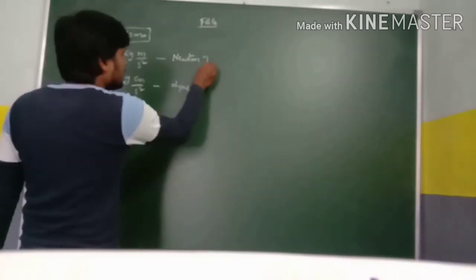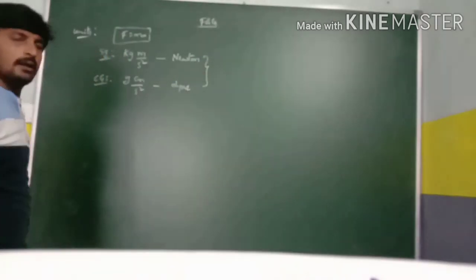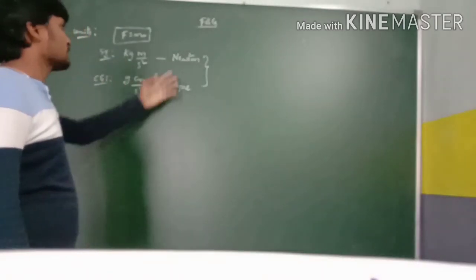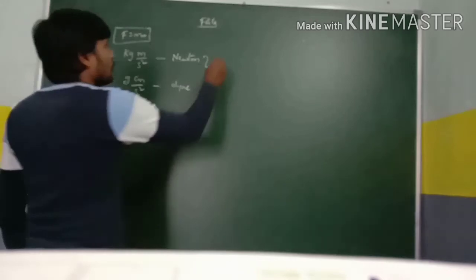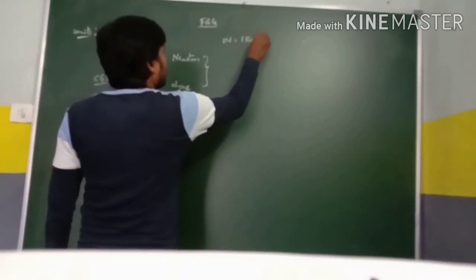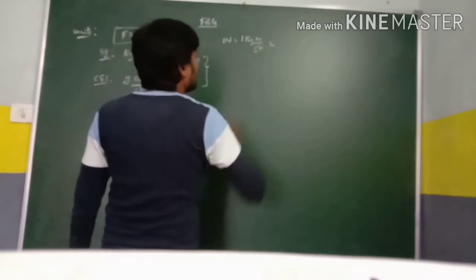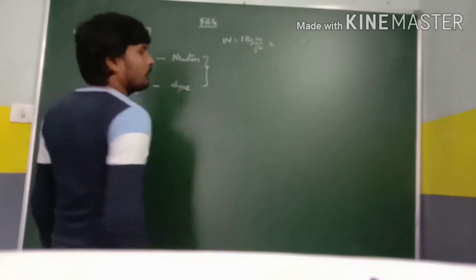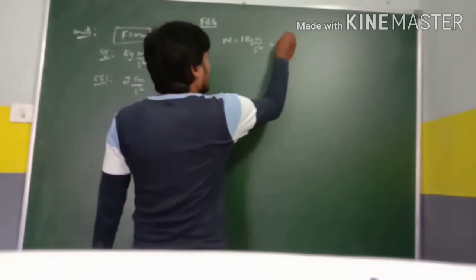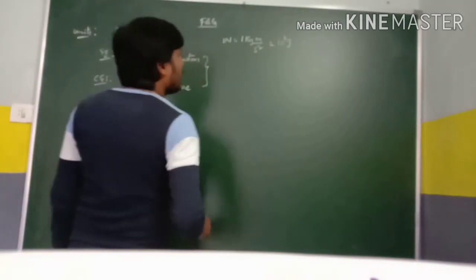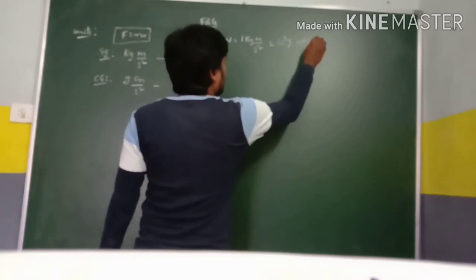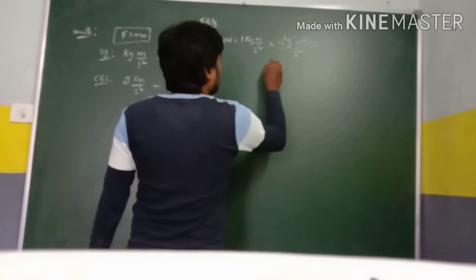There is a relation between these two, Newton and dyne. By converting SI to CGS, we can get the relation between Newton and dyne. So 1 Newton means 1 kg meter per second square. Converting kg to grams, the value is 10 power 3 grams, and meter to centimeter, it is 10 power 2 centimeter per second square.